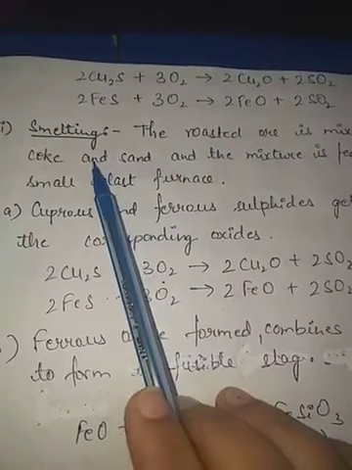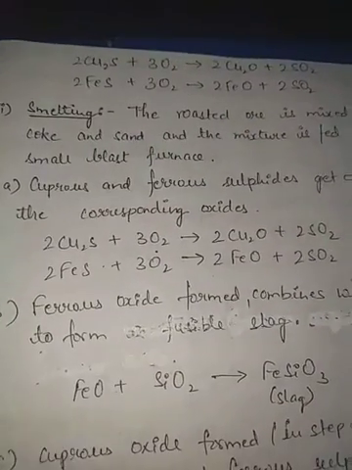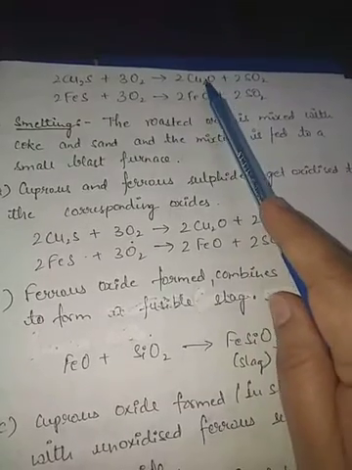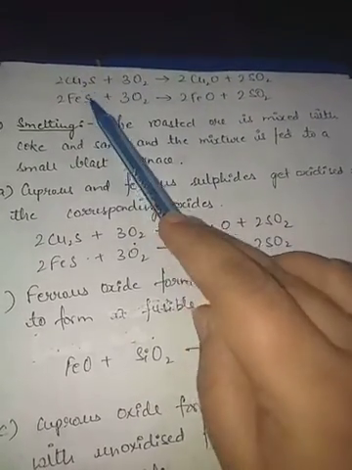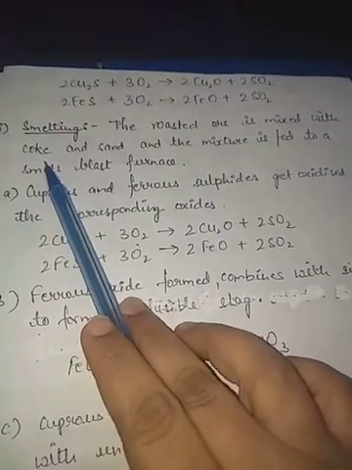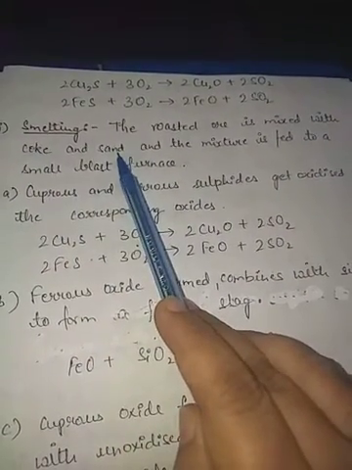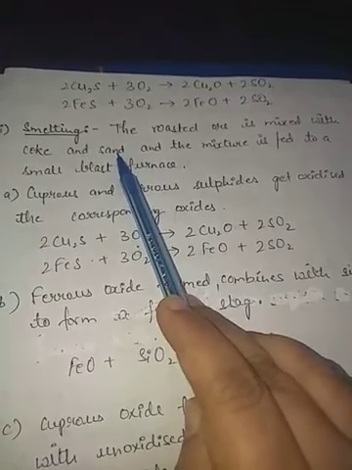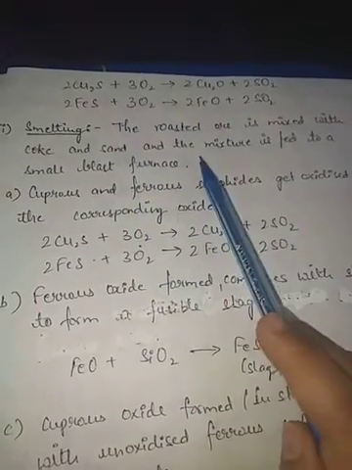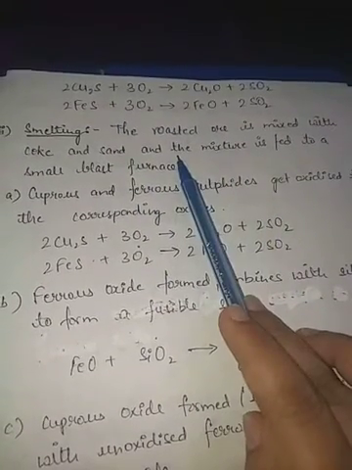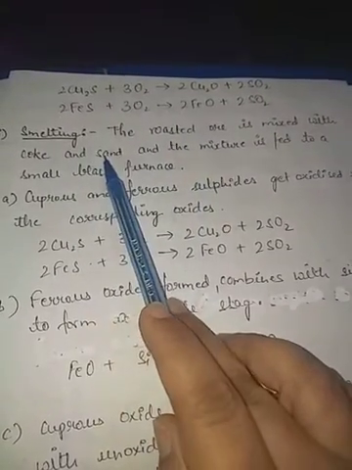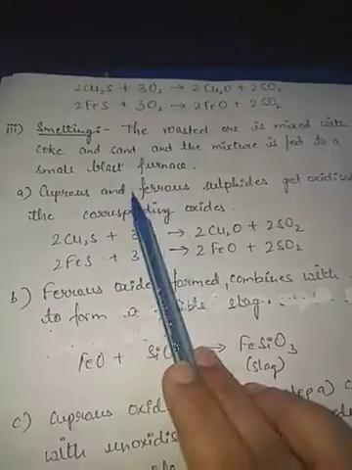Now the third process is smelting. See what will happen in this process. The roasted ore, which has Cu2O, FeO, Cu2S and FeS also, is mixed with coke for the reduction process. Sand will combine with impurities to form slag. What mixture? Mixture of this roasted ore, coke and sand. This mixture is fed to a small blast furnace.